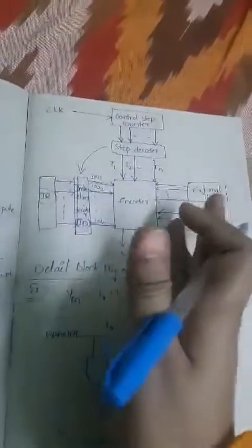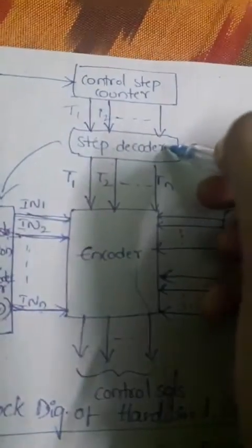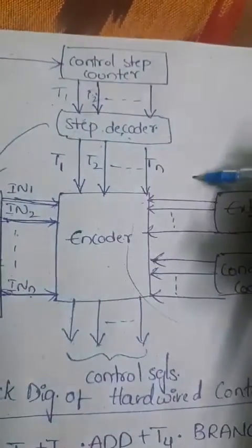So what is the next thing? The remaining process will be the same. That is the clock. With the help of the clock we get the timing signals. Those timing signals are given to the step decoder, and with the help of the step decoder, this information is given to the encoder block: T1, T2, up to Tn.